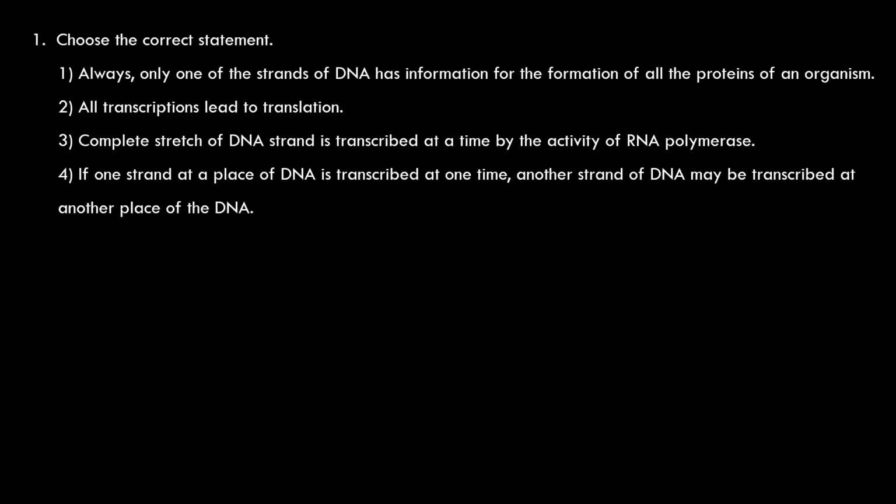Choose the correct statement. Always only one of the strands of DNA has information for the formation of all the proteins of an organism. No, this is wrong. Some information related to the formation of the proteins is present on one strand of the DNA, and information for the formation of some other proteins is present on another strand of the DNA. But at a given place, information for the formation of two different types of proteins is not present in the opposing strands. Right? So, the first statement is wrong.